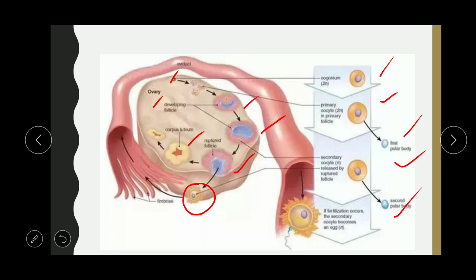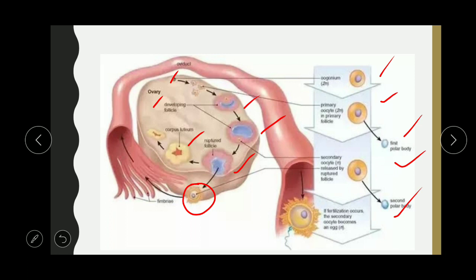The first polar body forms along with the secondary oocyte, and the other 2 polar bodies form later. So there are a total of 3 polar bodies. This is in contrast to spermatogenesis, where from one spermatogonium 4 haploid sperm are formed, but here only one haploid gamete, that is the ovum, will be formed.